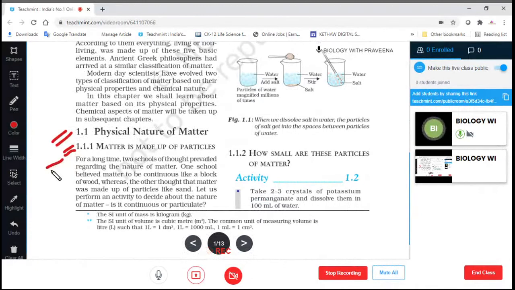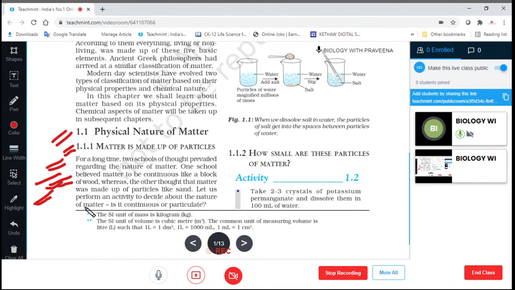One school believed matter to be continuous, like a block of wood, whereas the other thought that matter was made up of particles, like sand.